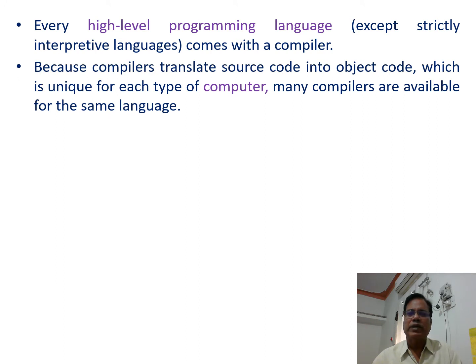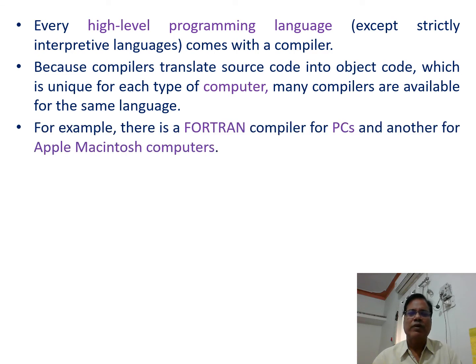Because compilers translate source code into object code, which is unique for each type of computer, many compilers are available for the same language. For example, there is a Fortran compiler for PCs and another for Apple Macintosh computers.